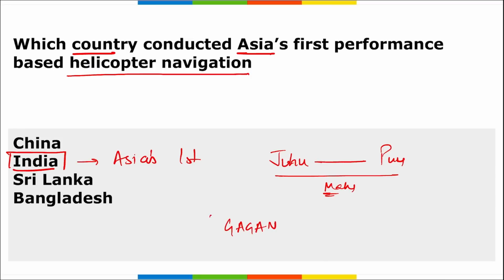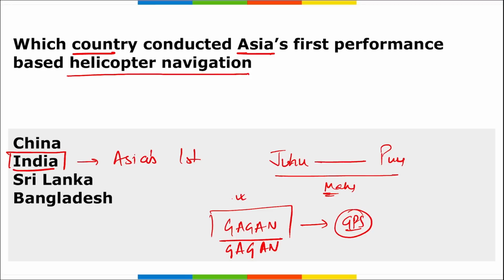Now what is Gagan? This is important from this news. Gagan is a GPS for India. And what does Gagan stand for? Gagan is GPS aided geo augmented navigation. I repeat, GPS aided geo augmented navigation, satellite technology, right? This allows high quality air traffic management, and with the help of this Gagan only, Asia's first performance based helicopter navigation was done by India.